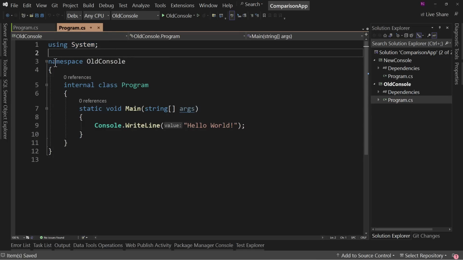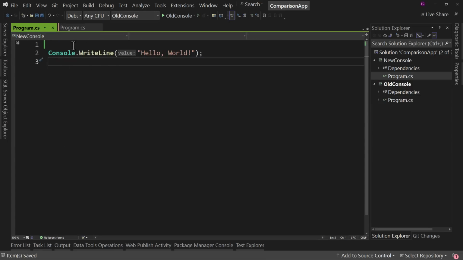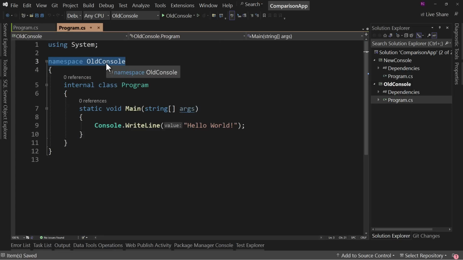Let's go now to this namespace old console. Here's where we really run into the lie. And that is that we have a namespace called old console. Cool. That's based upon the project name. We do not have one over here. And in fact, if you try to reference something in the new console namespace, you'd have to add a using directive. Well, isn't that a good thing to have the namespace already? No, it's not. And here's why.